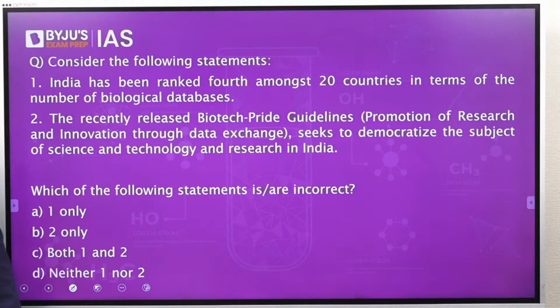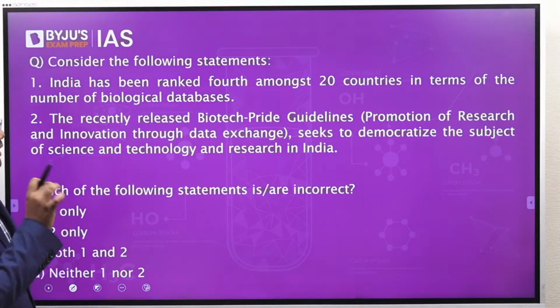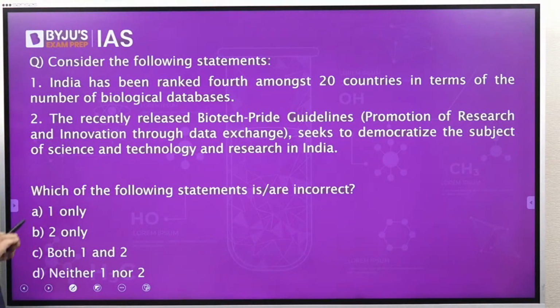All right, moving on. India has been ranked 4th amongst 20 countries in terms of the number of biological databases. The recently released Biotech Pride Guidelines, Promotion of Research and Innovation through Data Exchange, seeks to democratize the subject of science and technology and research in India.